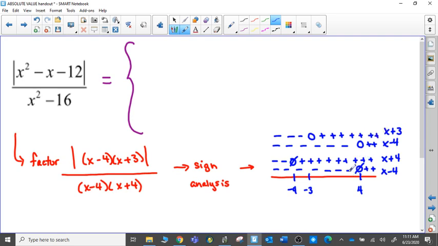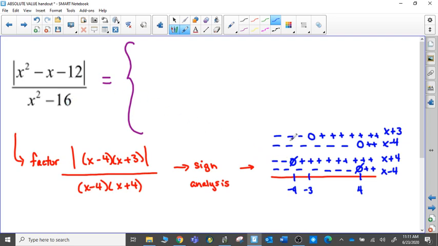Now, how I intend to do this one, because part of it is inside the absolute value and part of it is not. Not all of the signs are going to automatically need to be changed to positive. The denominator, because it doesn't have absolute value signs, will stay as whatever signs it is. If it's positive, it's great. If it's negative, it stays negative, that's fine as well. It's only the top that has to change.